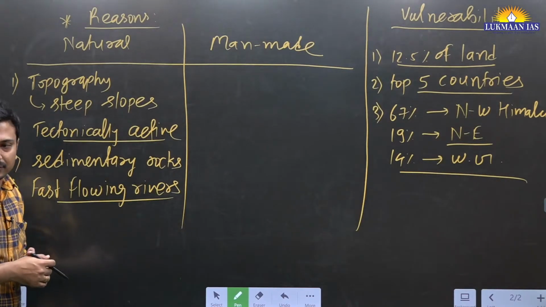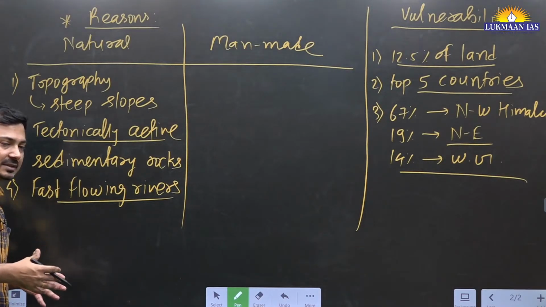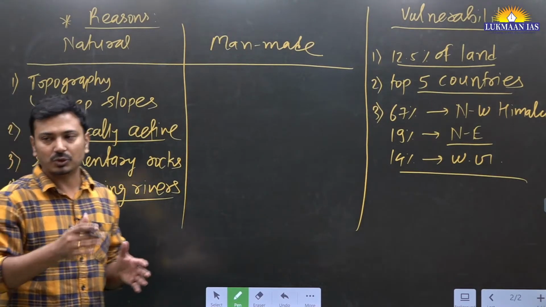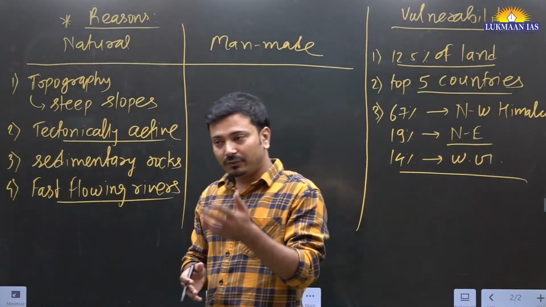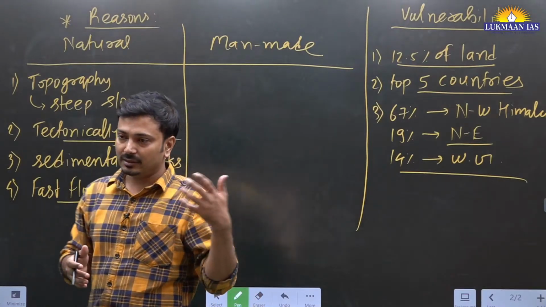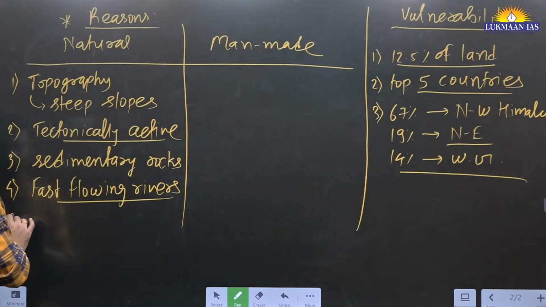Similarly, what happens in Western Ghats? There is excess rainfall along the western slopes of Western Ghats during the 4 months of monsoon, and that is one of the factors for the kind of landslides that happen in Western Ghats. You can mention that specifically here.